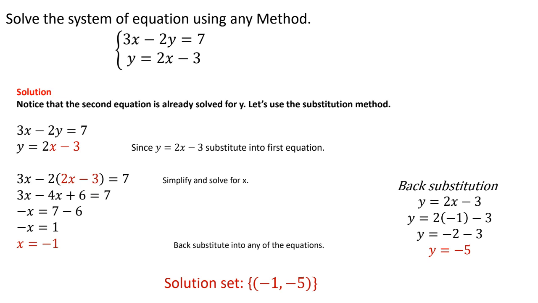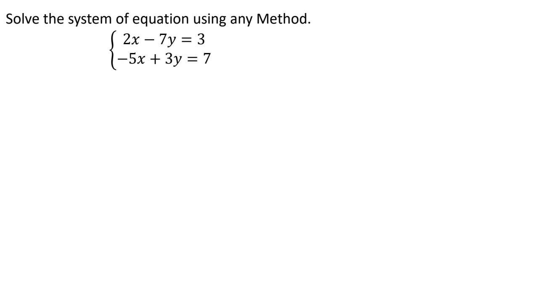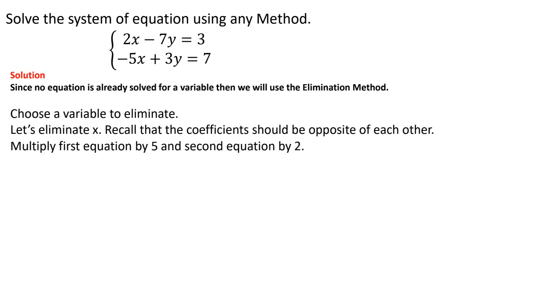Okay, all right. So let's see here. Let's try this example now. Solve the system of equations using any method. And for this one, why don't we try the elimination method? So again, just to recall, we want to eliminate one of the variables. Now in this case, as I told you as a key point, I like to pick one of the variables that has opposite signs. In this case, both of them have opposite signs, so it really doesn't matter which one we choose.